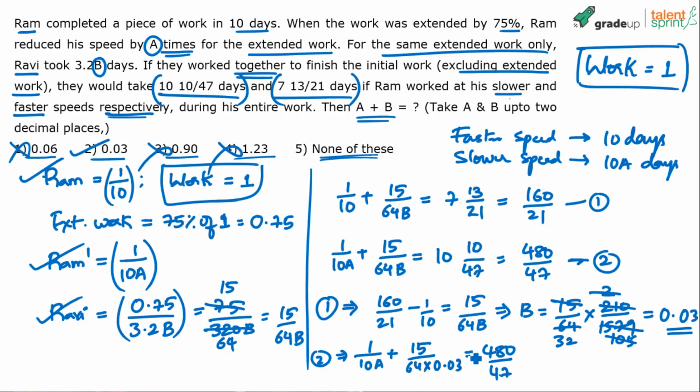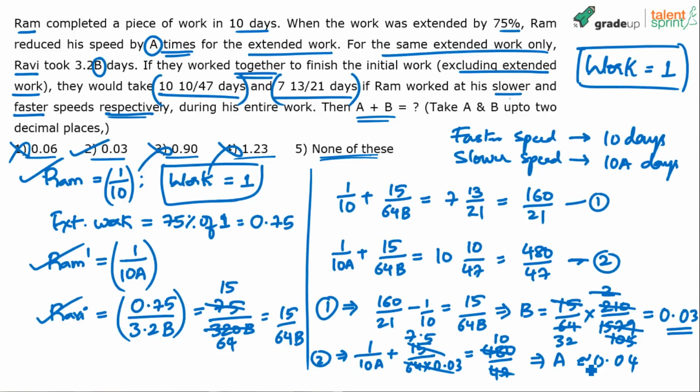You understand, 10 minus 64 into 0.03. 64 into 3 is 192. 64 into 0.03 is 1.92. Approximately, I can say 15 by 2. 15 by 2 is 7.5. This is approximately 10. So 10 minus 7.5, 2.5. So 1 by 10A is 2.5. 10A will be 1 by 2.5. 1 by 2.5 is 0.4. And 0.4 by 10 will be 0.04. So I think A comes out to be 0.04 or approximately 0.04.